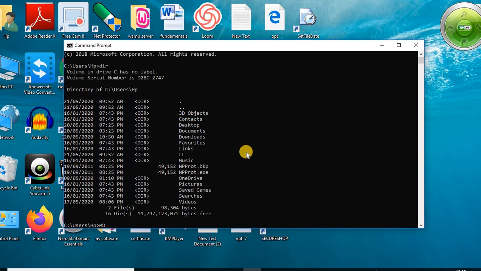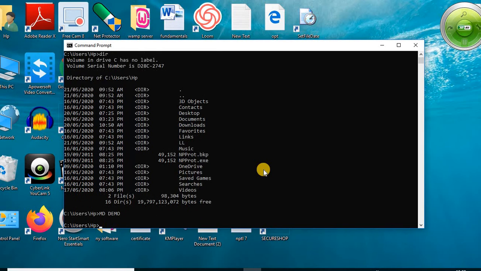For example, here I want to create a directory demo, then md, one space, demo. So here we create the directory demo by using the md command. Then press enter. If the demo directory is already present, then it displays a message. Otherwise, it will create the directory demo.